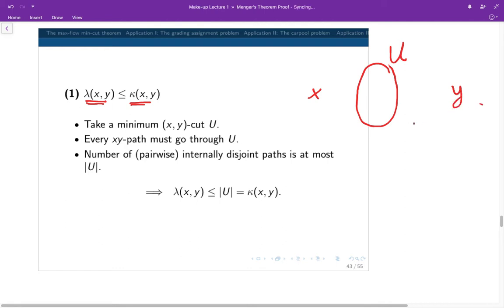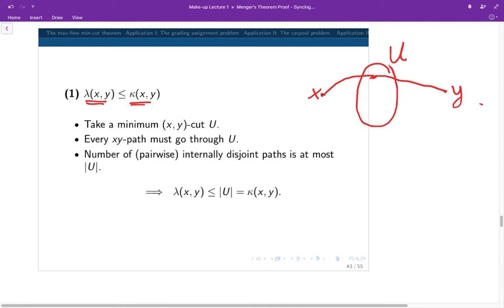Now, let us examine the paths that go from x to y. Since U will disconnect x from y, every xy path must go through the set U. For example, if you have a path like this, then it must come to some vertex in U before it can continue to the vertex y.